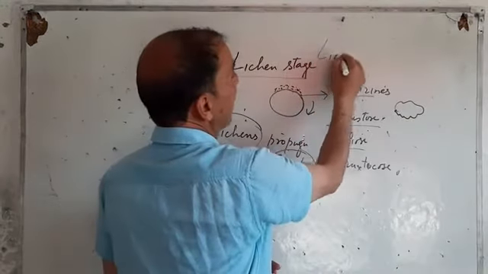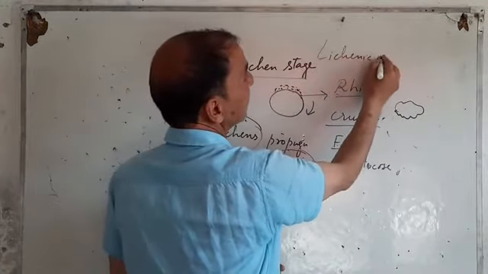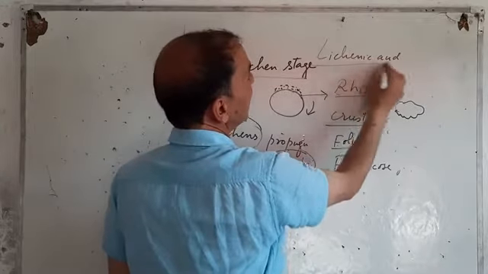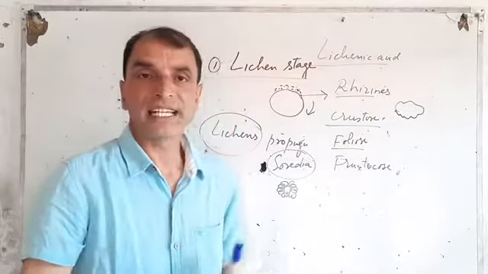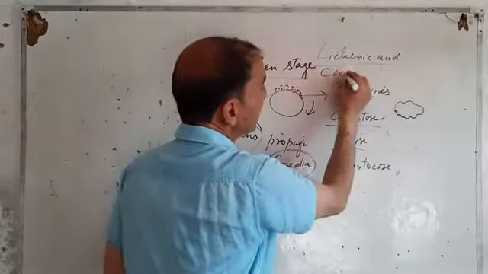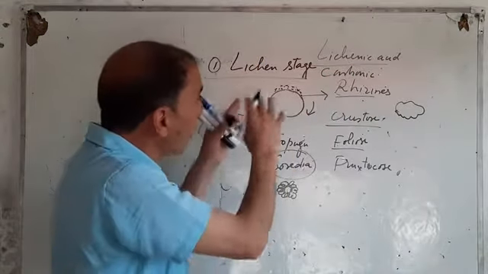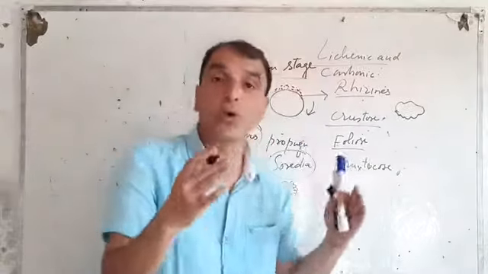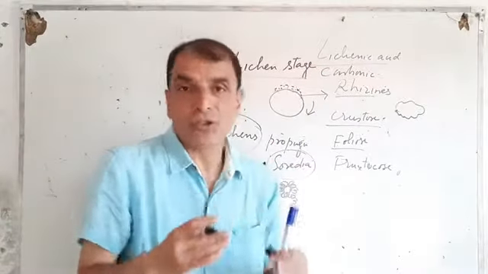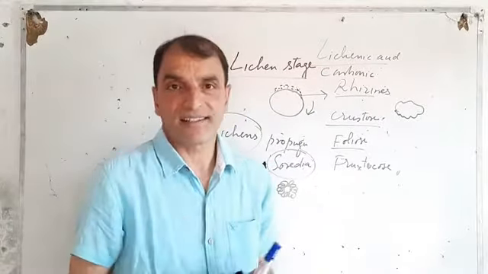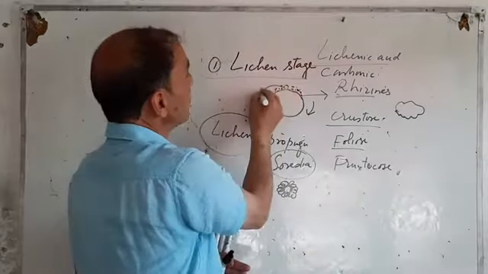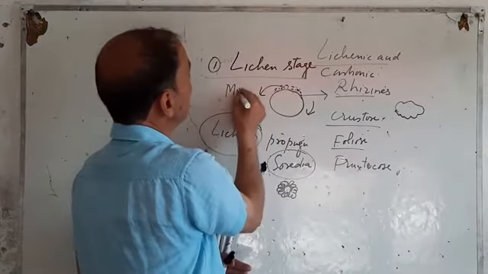What? Lichenic acid. Right? They also secrete carbonic acid. Okay? Because of these acids, this rock gets to corrode. When it begins to corrode, minerals are released.